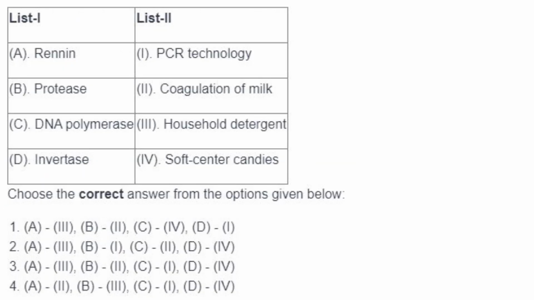Then list 1 with list 2. Renin. Renin is for coagulation of milk, A2. A2 is there only in option 4. Then protease is used in household detergent. DNA polymerase is in PCR technology, and invertase is in soft center candies. So A2, B3, C1 and D4 are the answer.